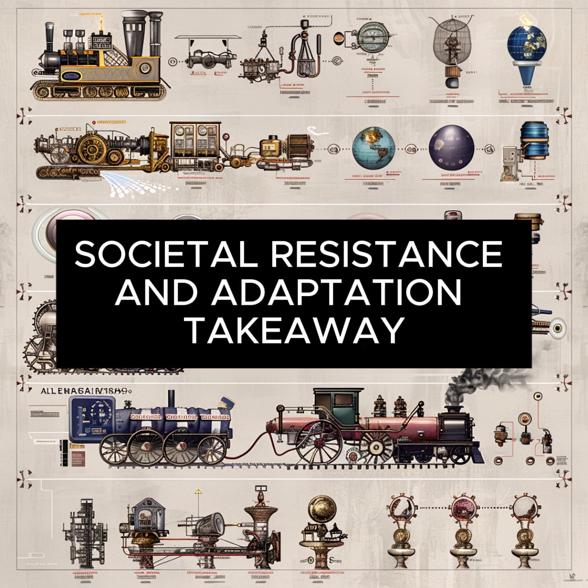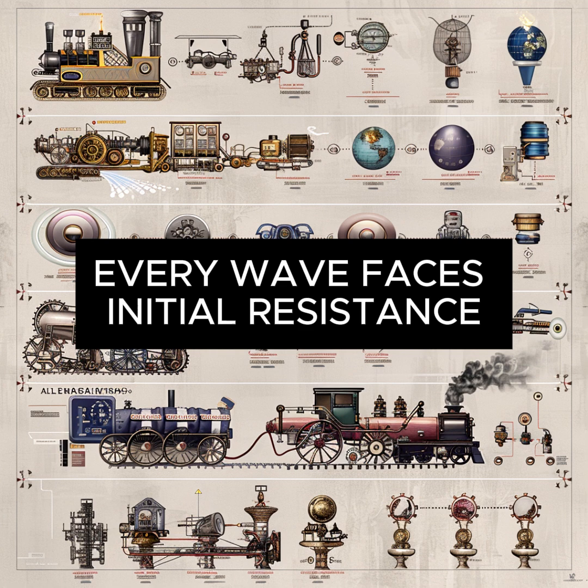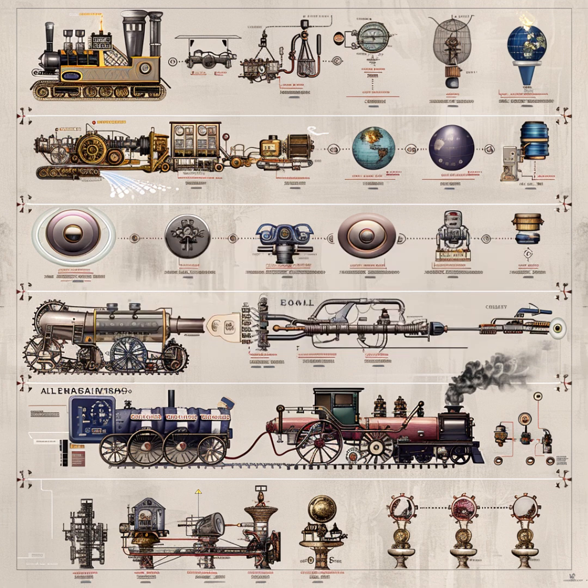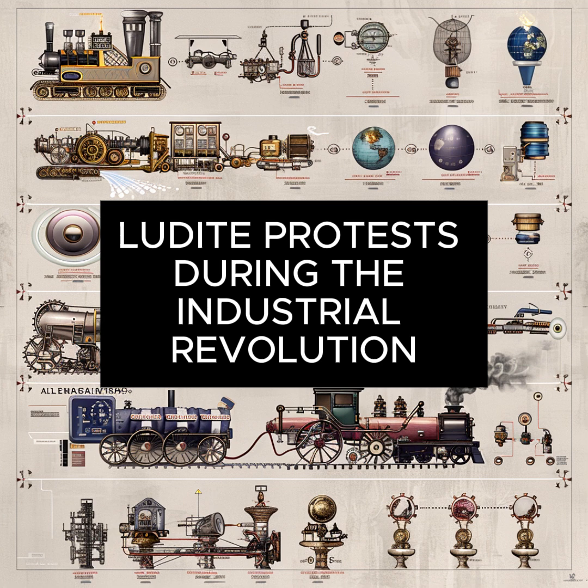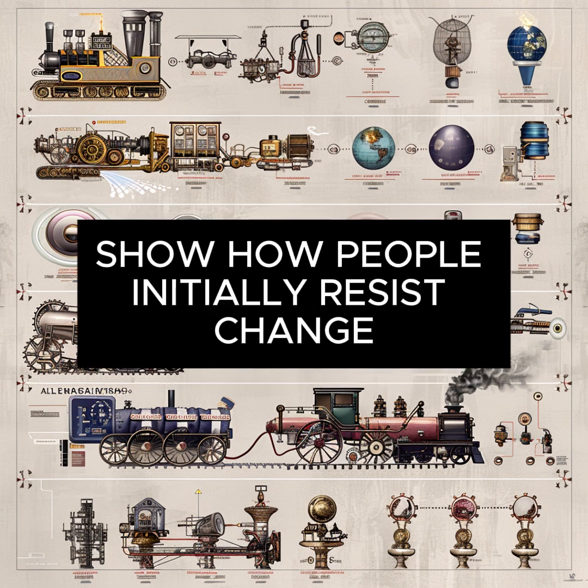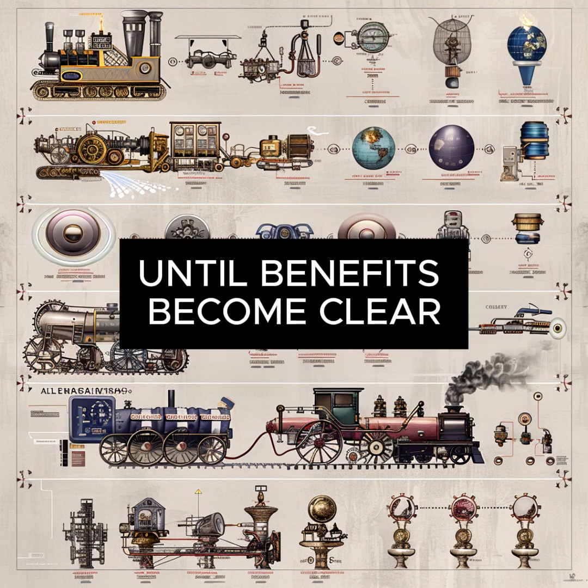6. Societal resistance and adaptation. Takeaway: Every wave faces initial resistance before broad acceptance. Example: Luddite protests during the Industrial Revolution show how people initially resist change until benefits become clear.